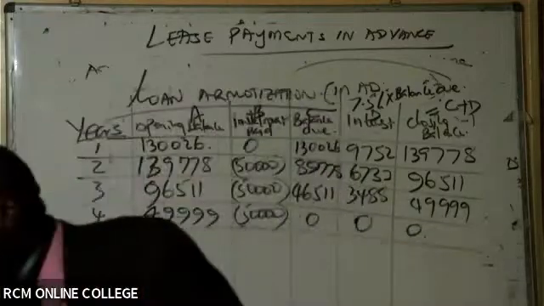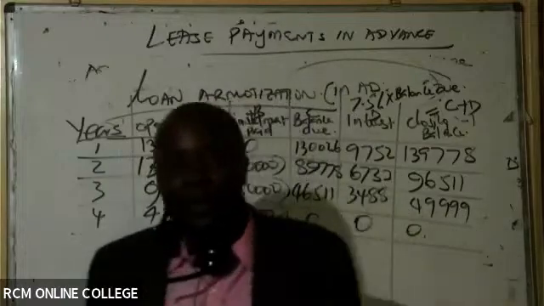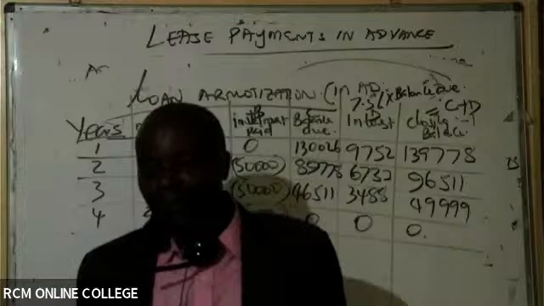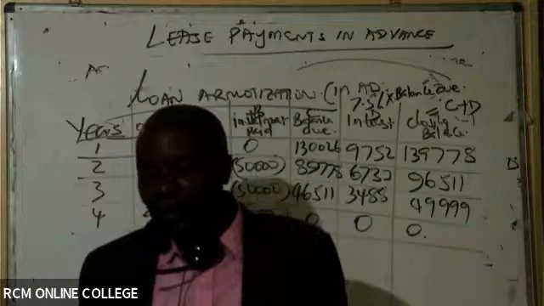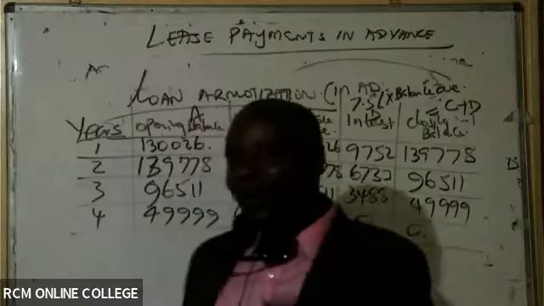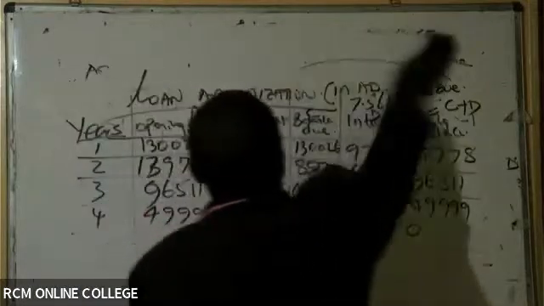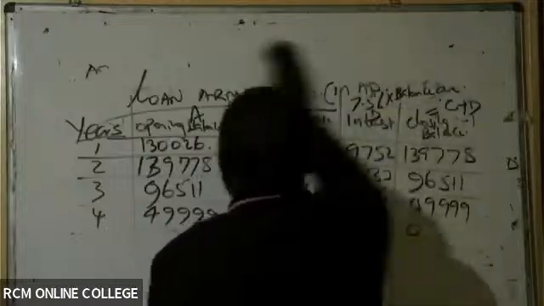So then what I would want us to do is to go to the next step. After loan amortization schedule, what should be the next step? Depreciation? No, it is ROU. Although I know what you're trying to talk about, the next step here should be ROU. So come and give us ROU.